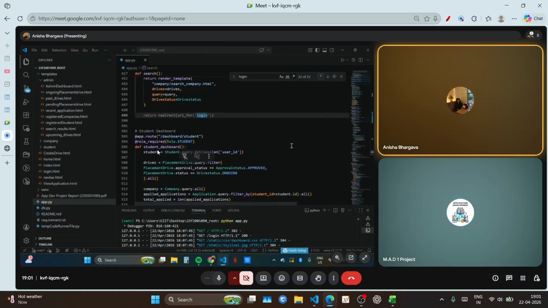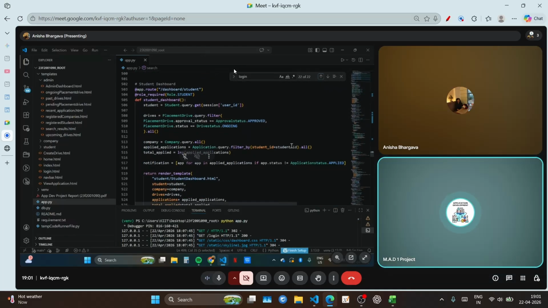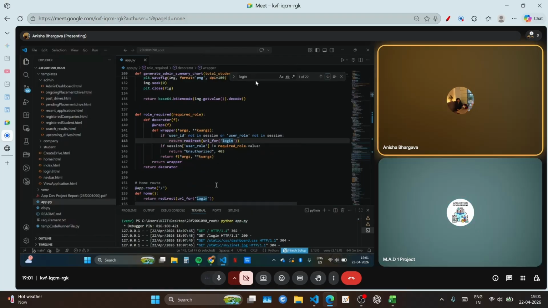Wait, there was something very interesting that you have just shown. Just revert back and show me how this particular role function is working. Yes, sir. Basically, they have created a custom decorator named role required. What it does is that when we log in, the session stores the user ID and the user's role, and it will direct you if the role matches the specific role.